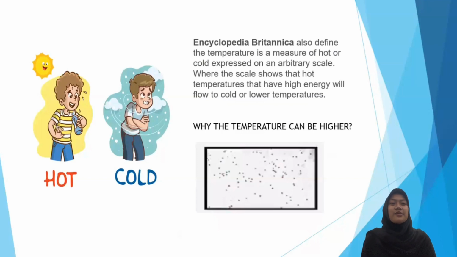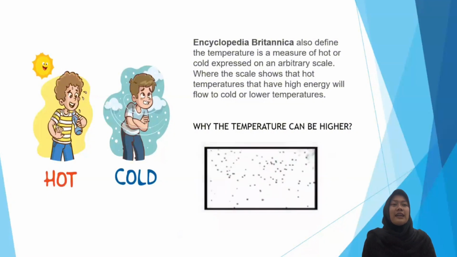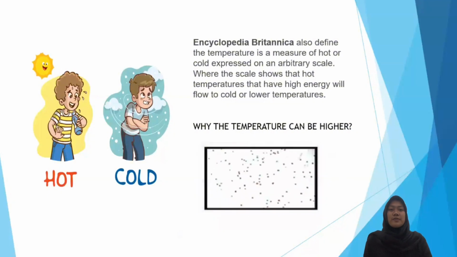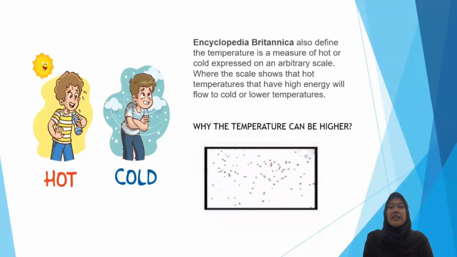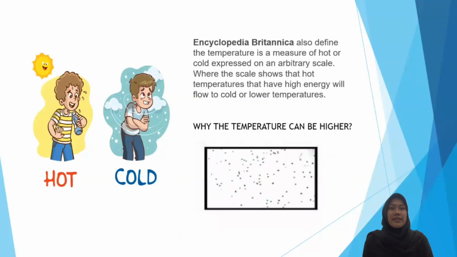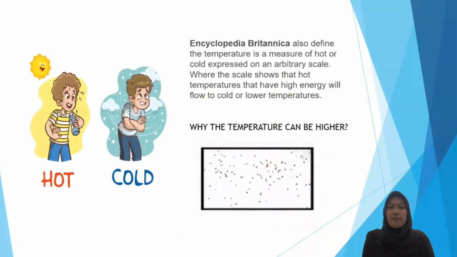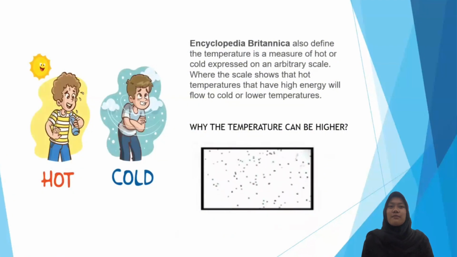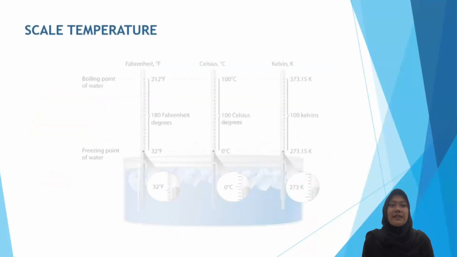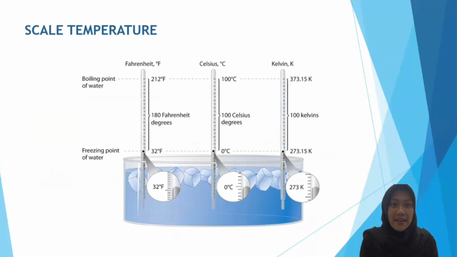This temperature can be measured because of the kinetic energy in an object. So, the greater the kinetic energy of an object, the higher its temperature will be. Why? Because the molecules are moving faster and rubbing together, so the temperature is higher.